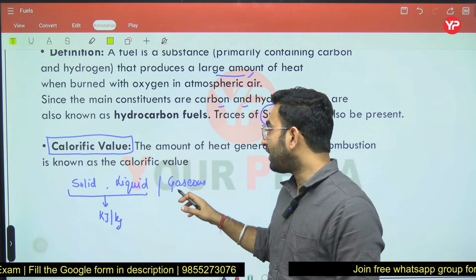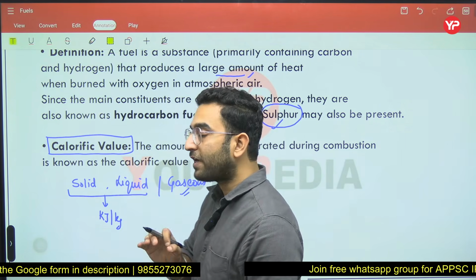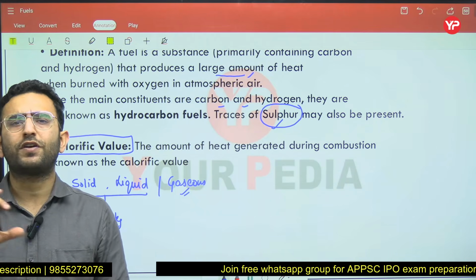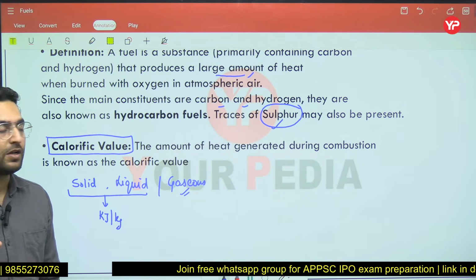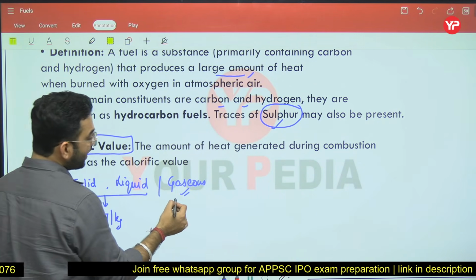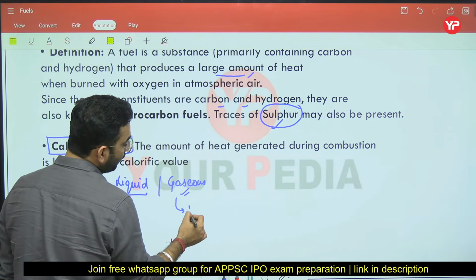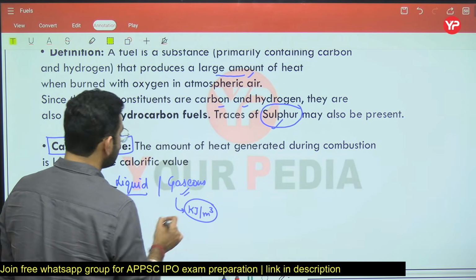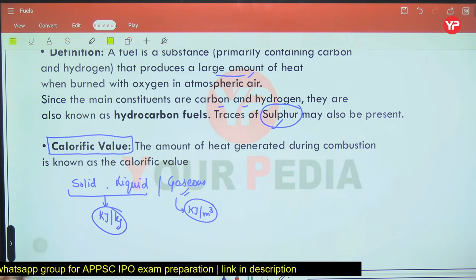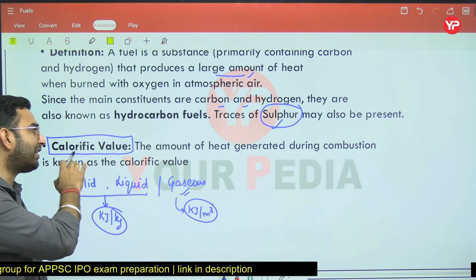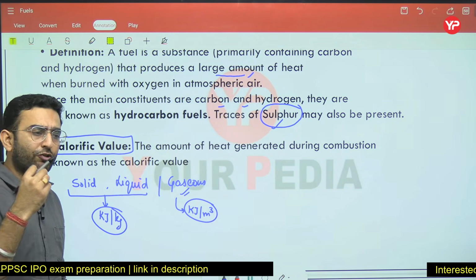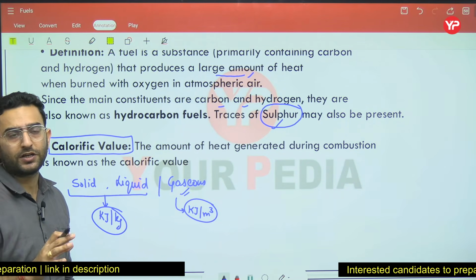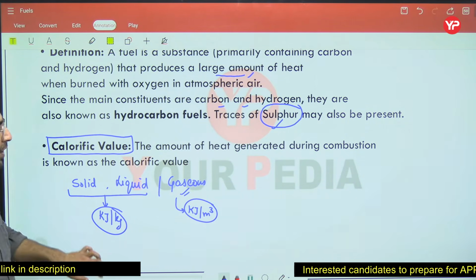But if we talk about gases, in the case of gases, we don't consider a certain amount of the fuel here. We don't have a fixed amount of mass of the gas. Here we have a fixed volume. So I can say the calorific value is generally represented in kilojoule per meter cube. Remember this condition. Now there is a proper way to calculate all of these things. They are the theoretical calculations. Along with that, we have some experimental formulation to do the calculations.